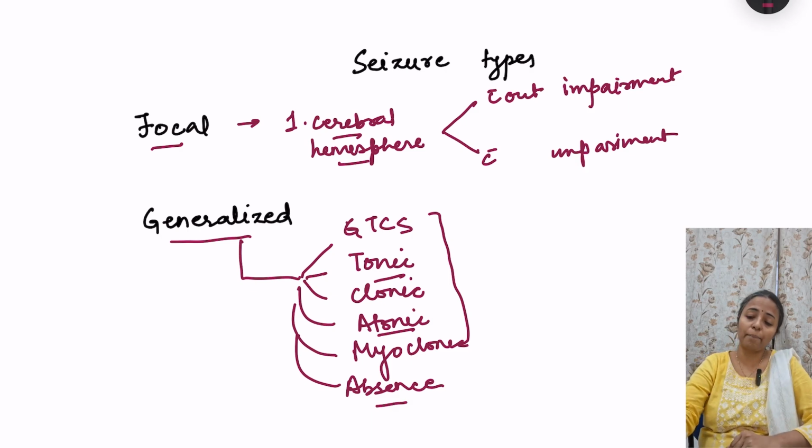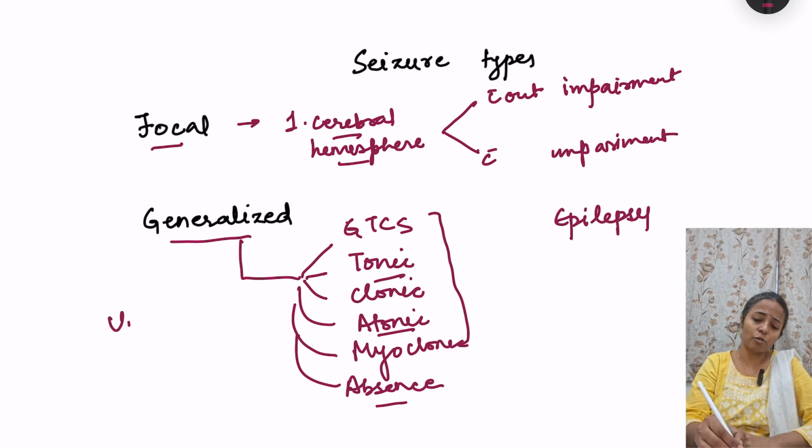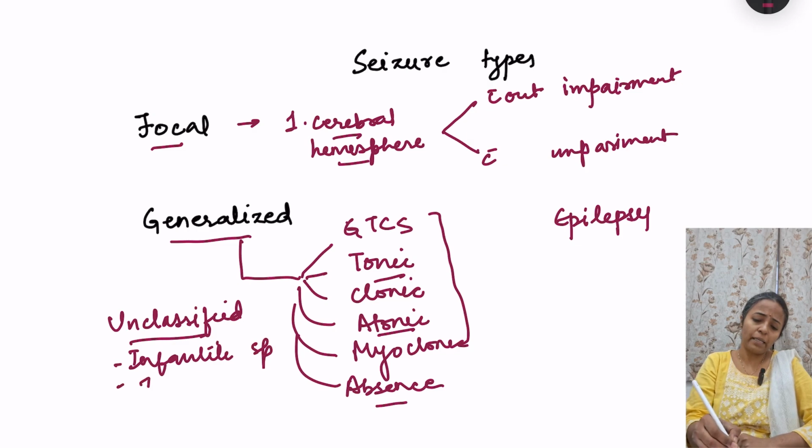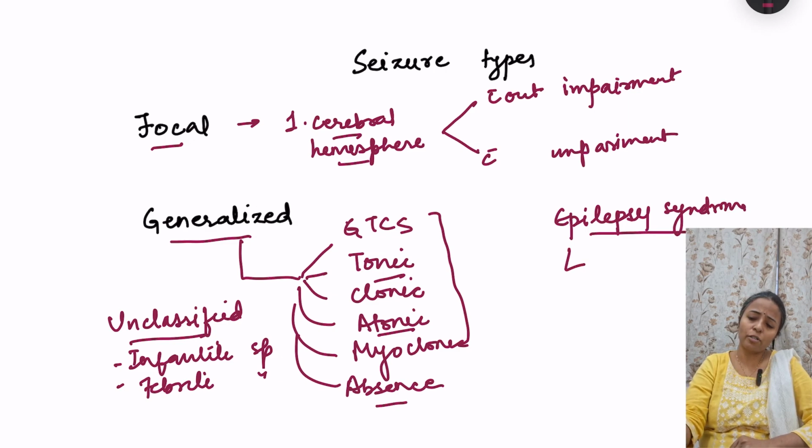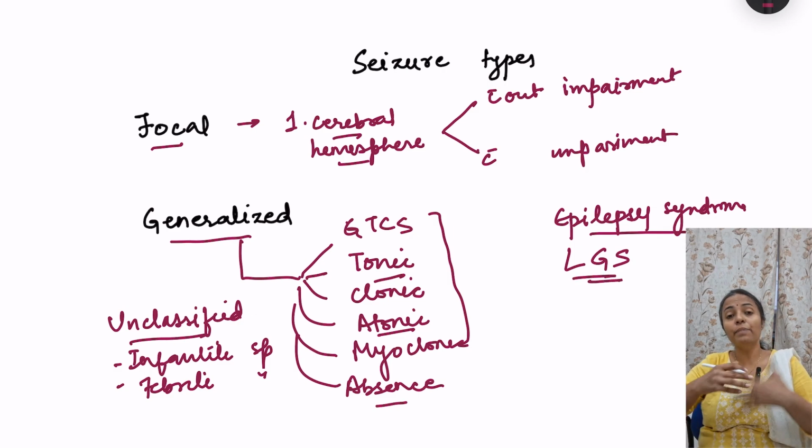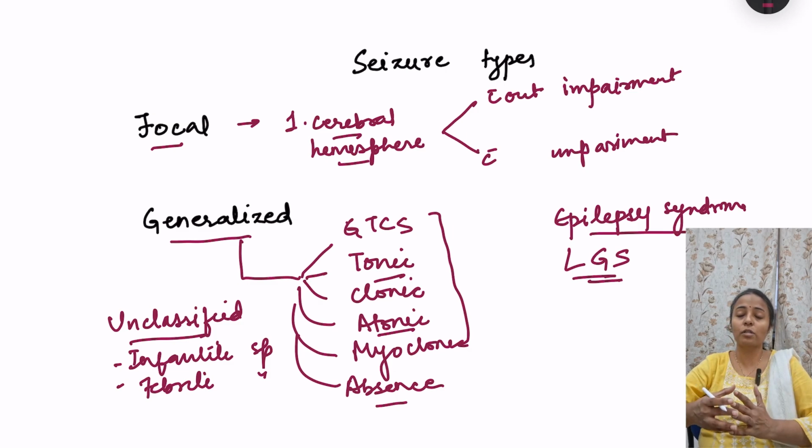Apart from these, there are epilepsy syndromes also, and there are certain unclassified seizures also. Unclassified seizures include infantile spasms, febrile seizures, and epilepsy syndromes. I will discuss only Lennox-Gastaut syndrome. Lennox-Gastaut syndrome is one in which there are mixed seizures. It may be a combination of generalized seizures and focal seizures, and there is loss of cognitive function as well.